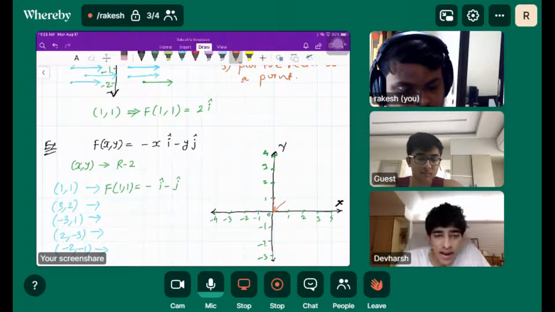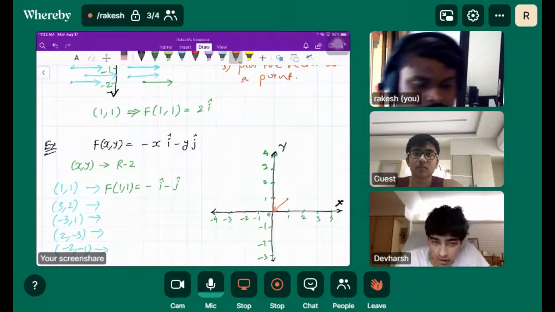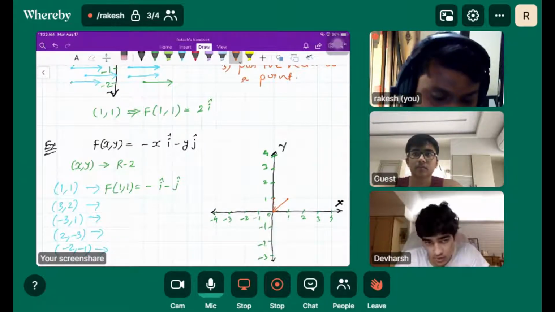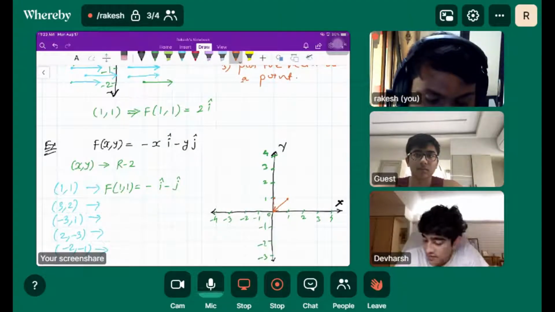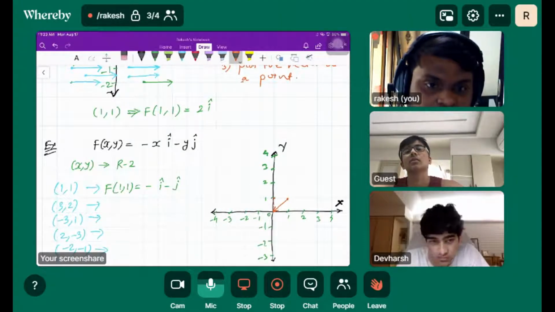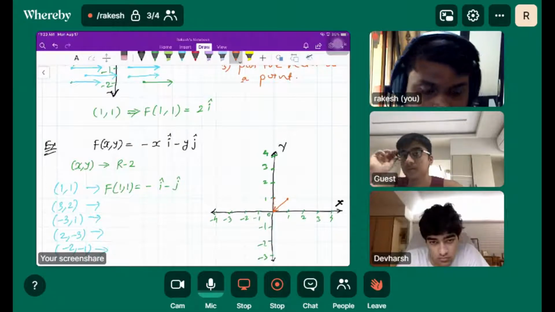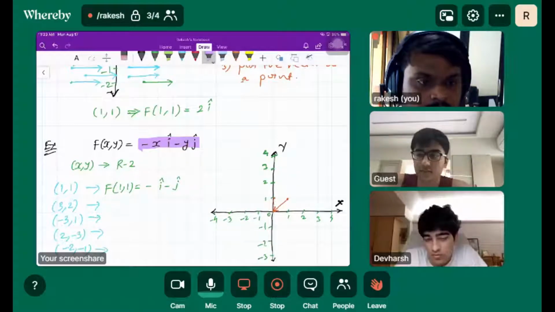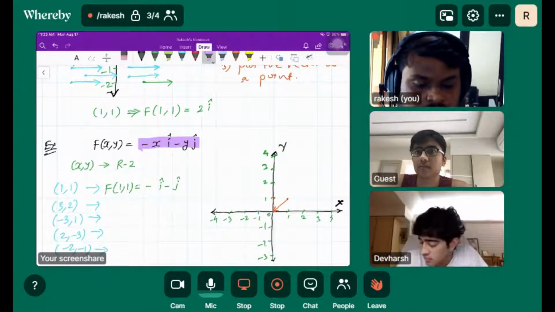But sir, what does that x mean? Wouldn't the x mean something? In this case, there's an x and y, right? Minus x minus y. So wouldn't it be different?